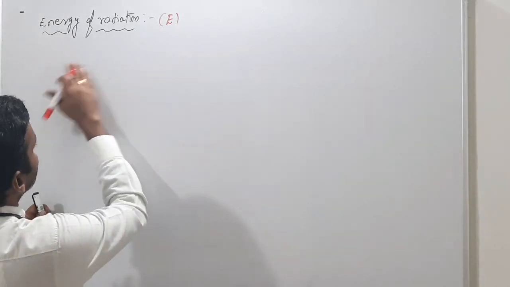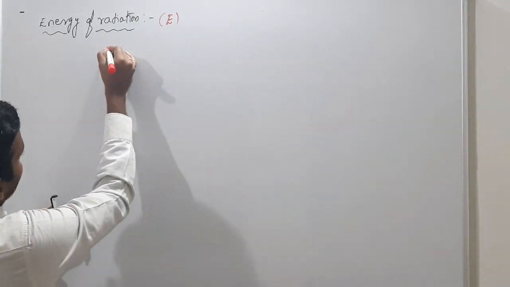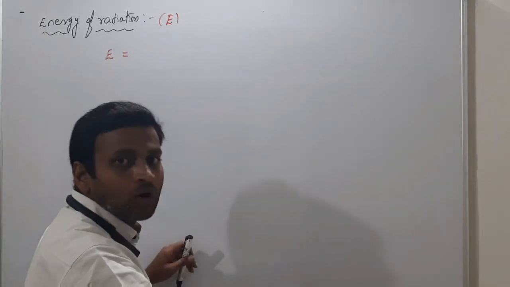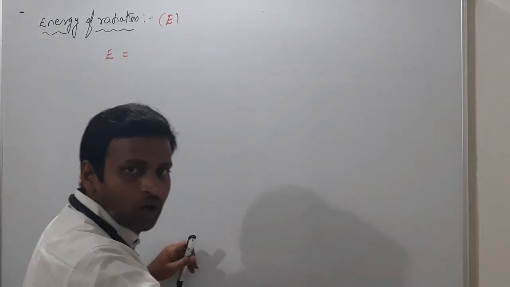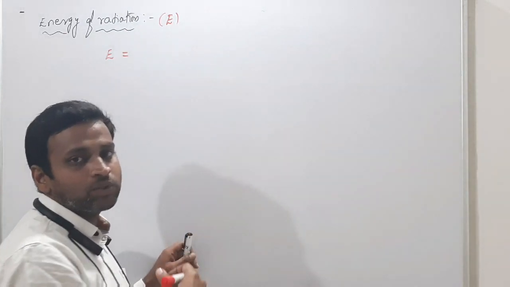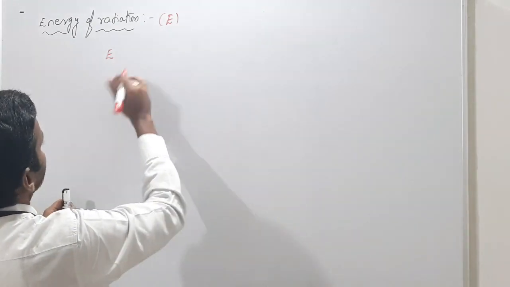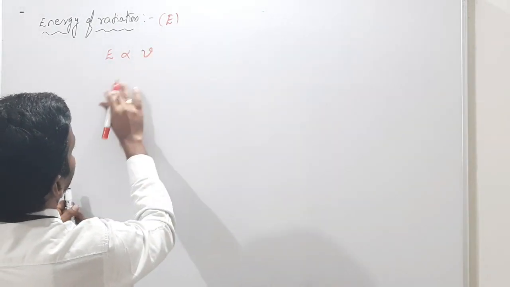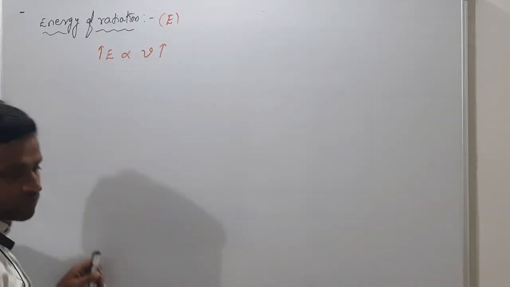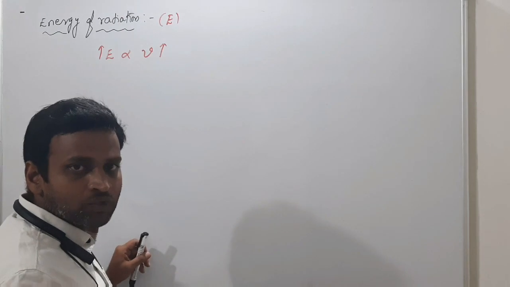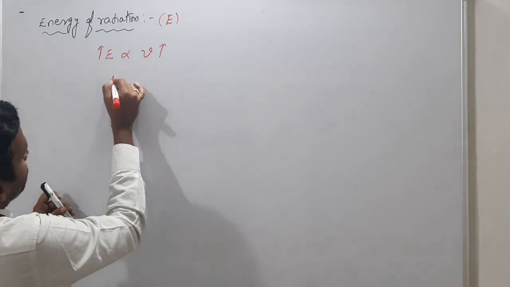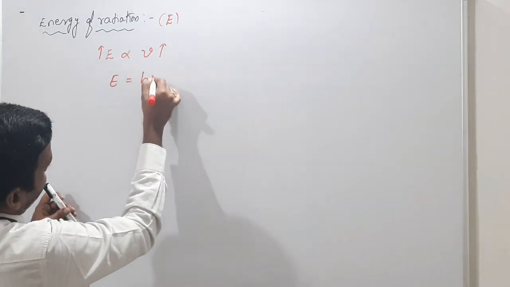Energy of radiation is the amount of energy released or absorbed. E is always directly proportional to frequency. So if frequency is more, energy of radiation is more, meaning more waves are traveling, so more energy. That's it, no other big reason behind it. So E is equal to h nu.